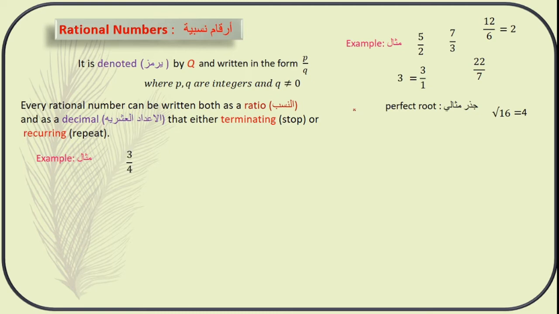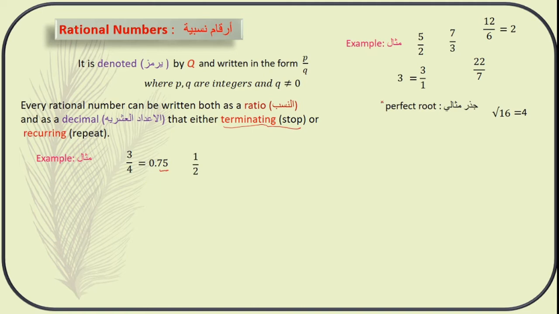See, 3 by 4 is written in the form of a ratio. This is a ratio. This 3 by 4 can be written in the form of a decimal as 0.75. 3 by 4 is equal to 0.75. This is terminating. Terminating means stop. After the decimal, the numbers stop: 75.